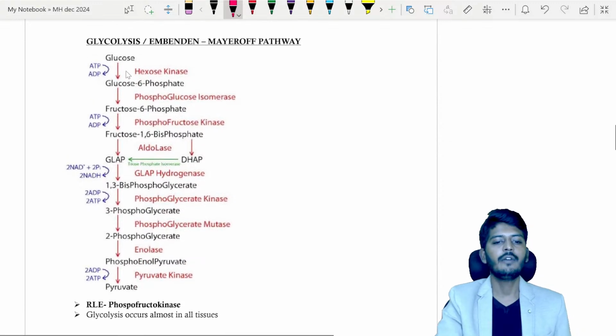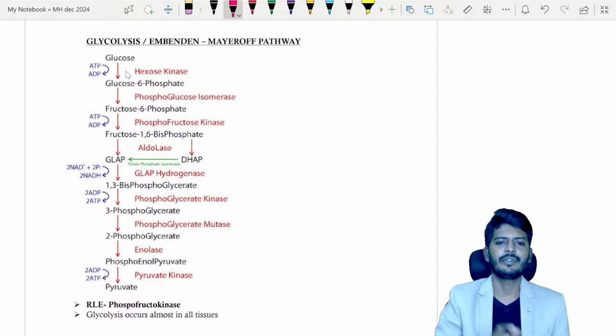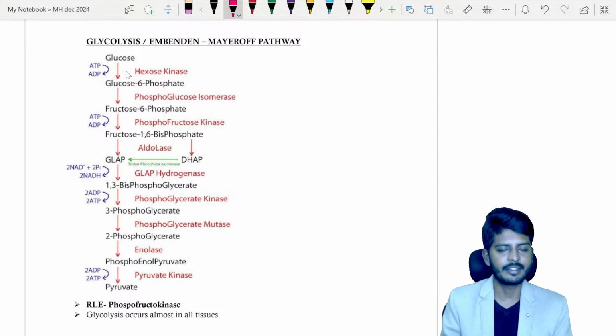Okay, so all of you know the glycolysis pathway. Just for your satisfaction, let's go through the glycolysis once. After going through the glycolysis once, I'll tell you the steps of the reaction have never been asked. Steps of any cycle have not been asked previously. So let's go through this quickly.